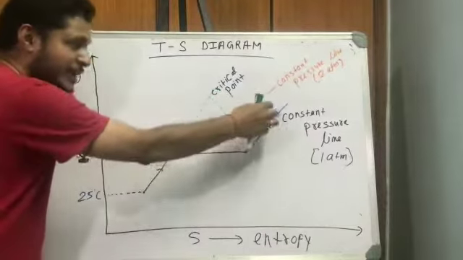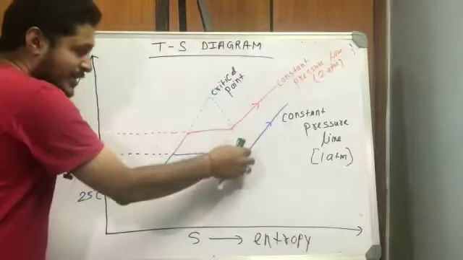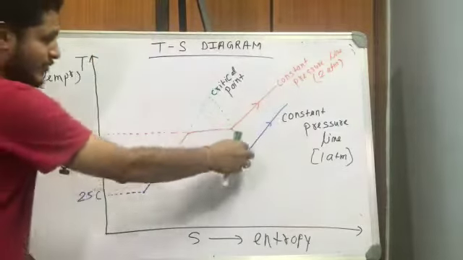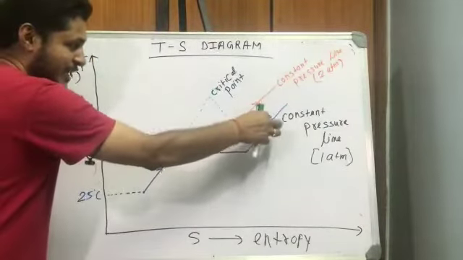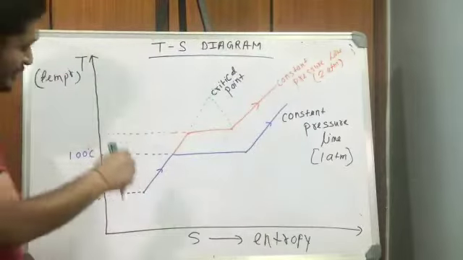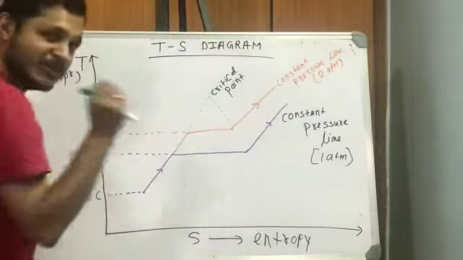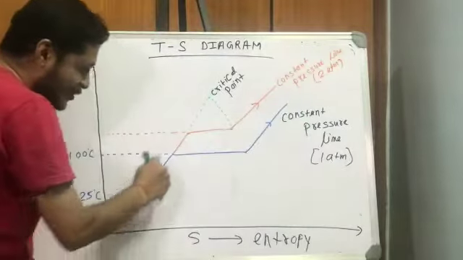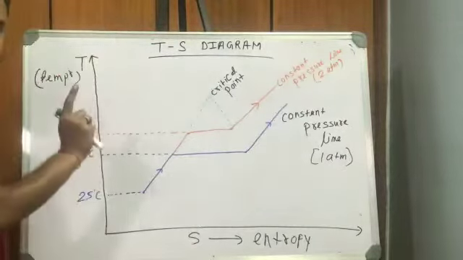After this, if you heat, temperature will change again here, and this is called superheated steam. From here to this side, all these points lie in the superheated steam region. So this is the condition when you are heating water along a constant pressure line. This is a constant pressure line on the TS diagram.